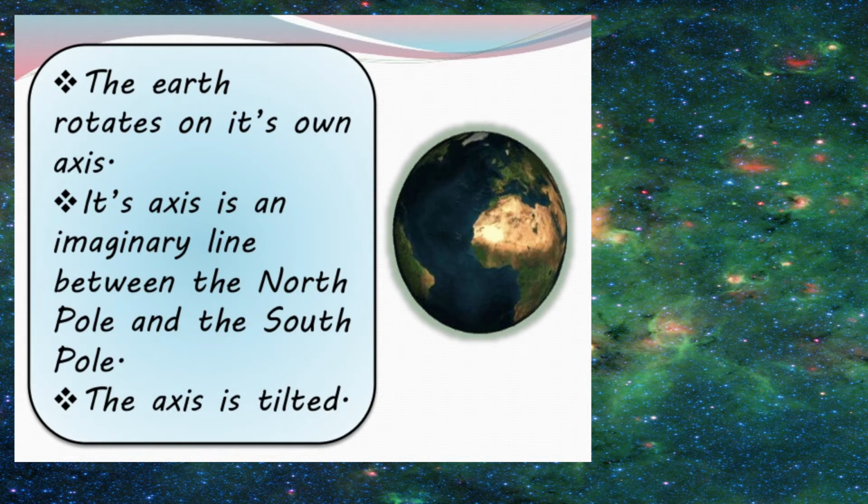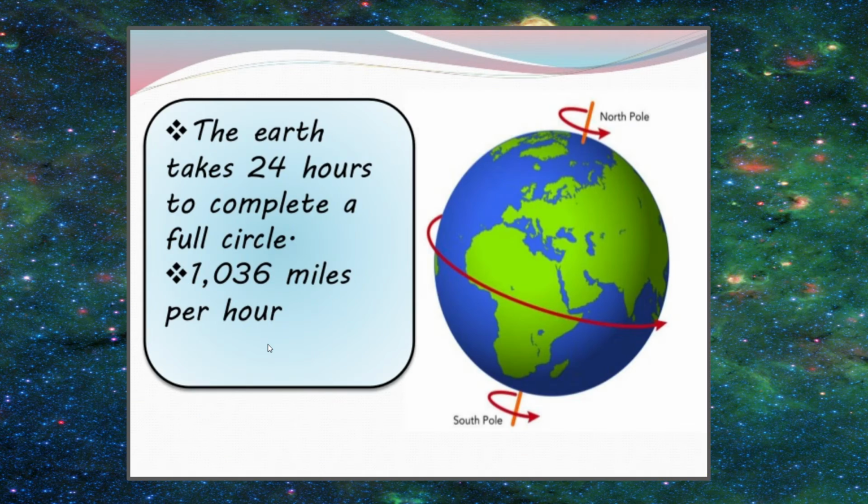Another thing which you have to remember is Earth's axis is tilted. That means while it has rotated for so many years, the North Pole is a little bit tilted. Okay, so the whole Earth is tilted, and the tilt is, again I'm telling you, 23.5 degrees. That much tilt is there from its exact place.